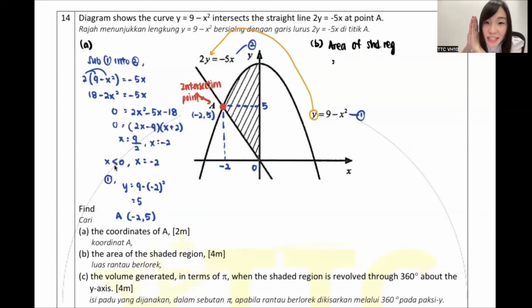Can anyone tell me this area? Stick on x-axis or stick on y-axis? Fully stick on x-axis or stick on y-axis? Very good, Jenru. Very good, Tianmin. Exactly. Fully stick on y-axis. Can you see that? No hole at all. No semi-flying. No need big minus small. Can straight away find. Correct?